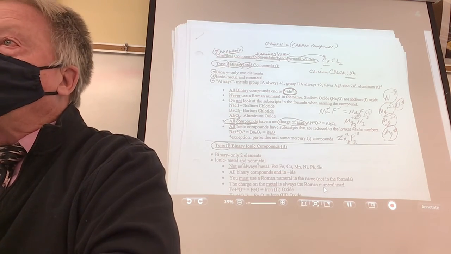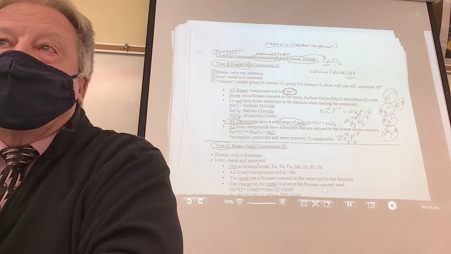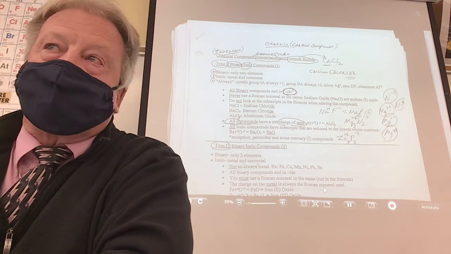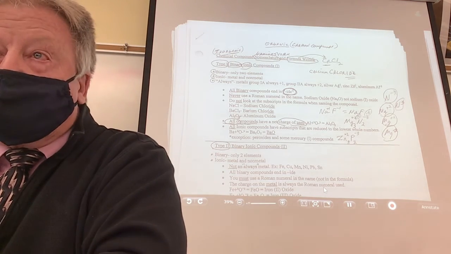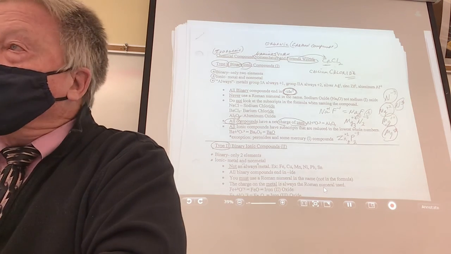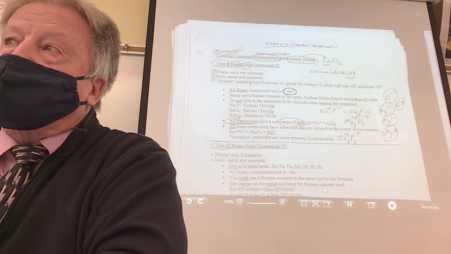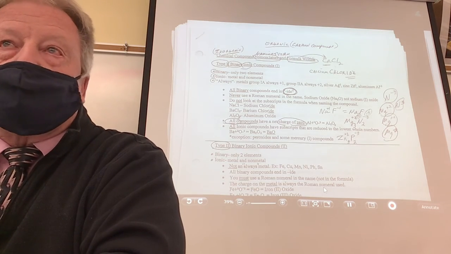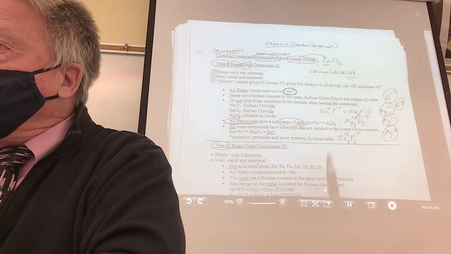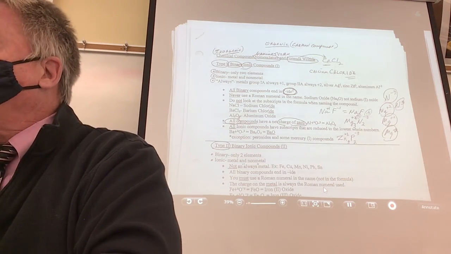What do you think about type 1? I gotta look at your faces, okay? We're gonna review type 1 tomorrow, aren't we? And then we're gonna do type 2. And you're gonna find out that type 2 is just like type 1, except one difference. There's gonna be one difference. And so if you know type 1 really well, I can teach you type 2 pretty easily.